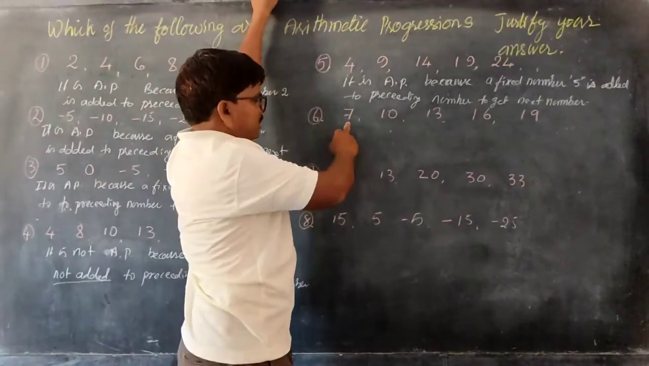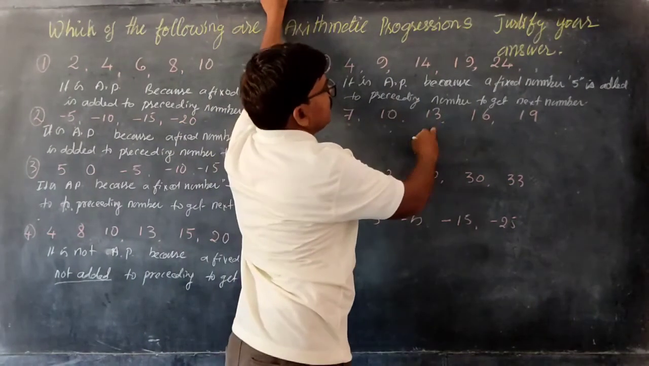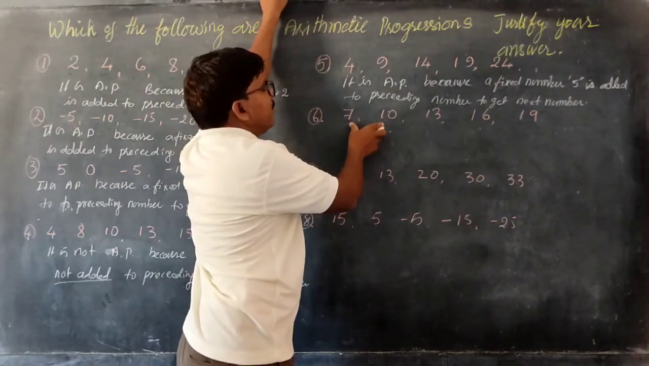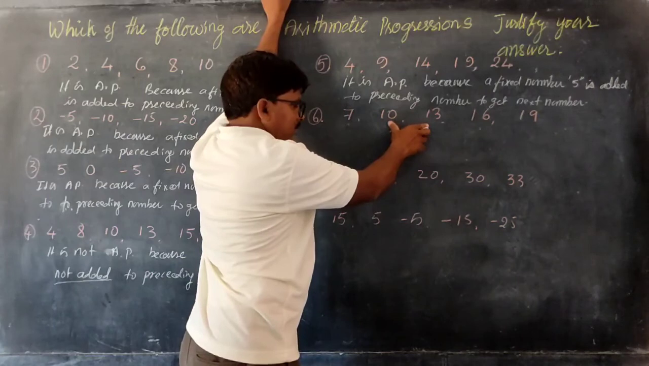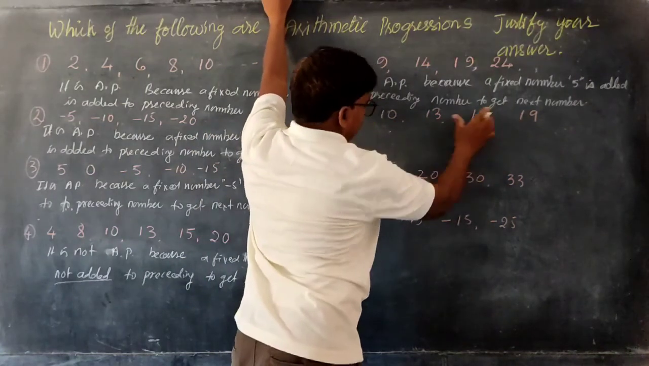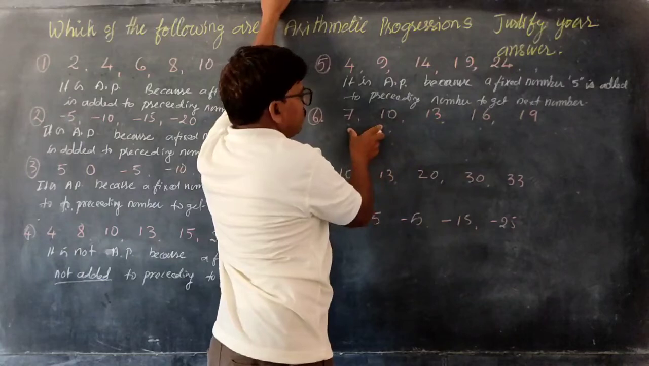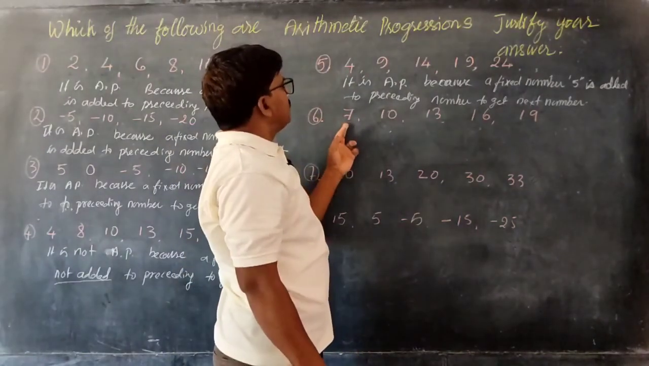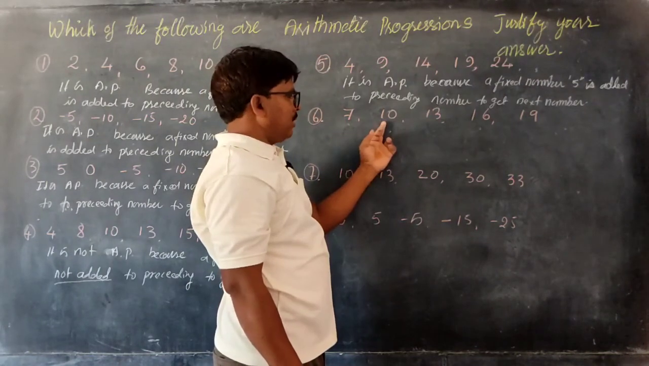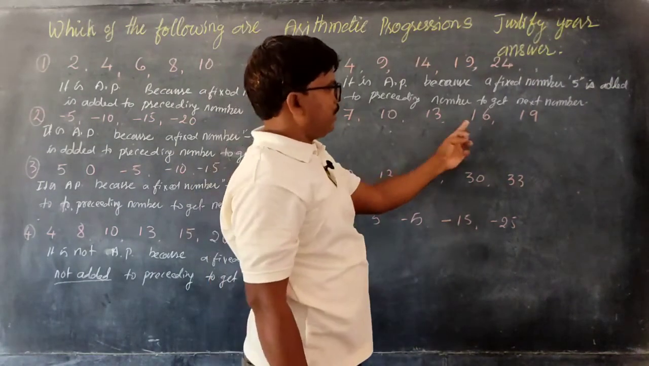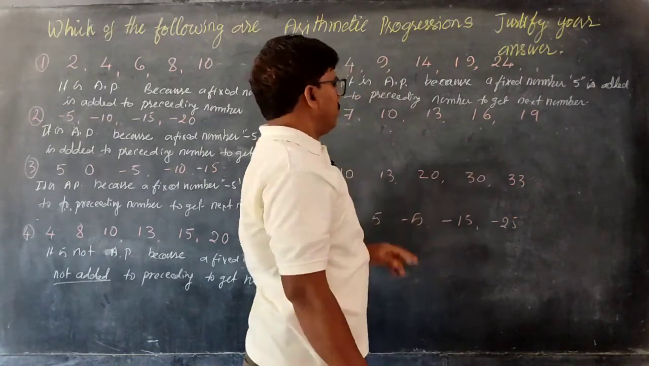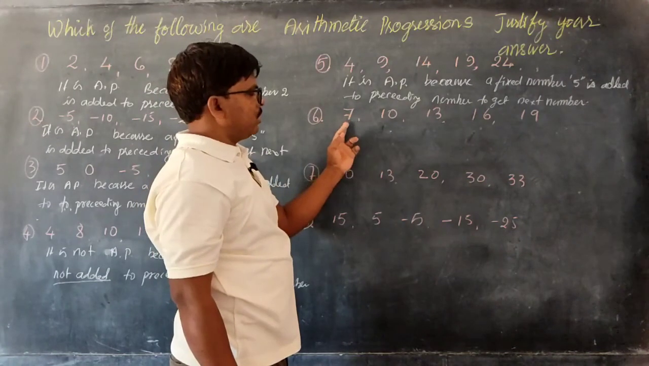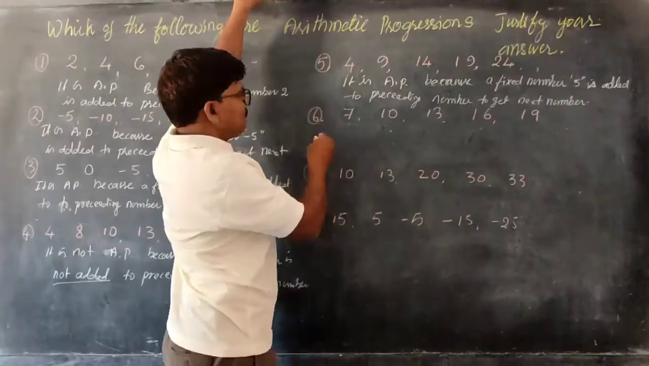Now, see this: 7, 10, 13, 16, 19. The difference between these two is 3, and the difference is 3, 3, 3. A fixed difference is there between any two consecutive numbers. Add 3 to this 10, add 3 again to 13, add 3, 16, add 3, 19. A fixed number added to the preceding number to get the next number. So it is also AP.